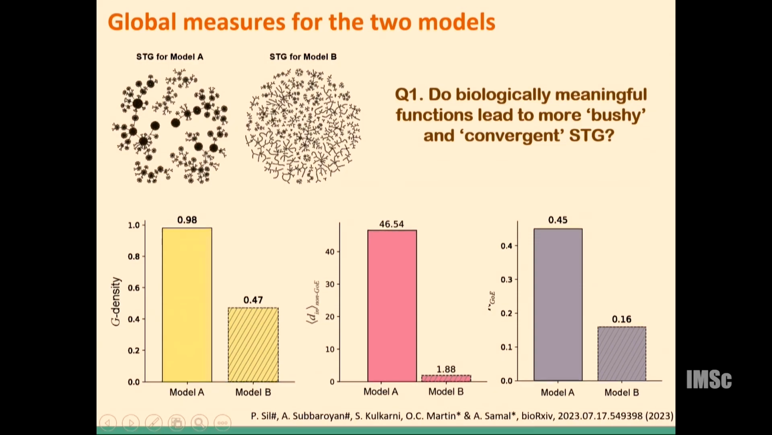The main question we ask is: do biologically meaningful functions lead to a more bushy and convergent STG? Because in recently reconstructed Boolean modeling network datasets, it has been shown that some classes of functions are more preponderant than they should be theoretically.